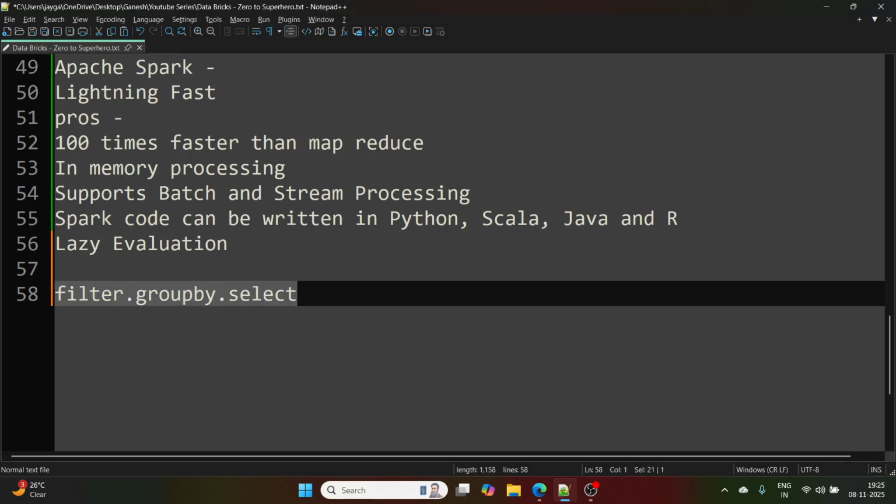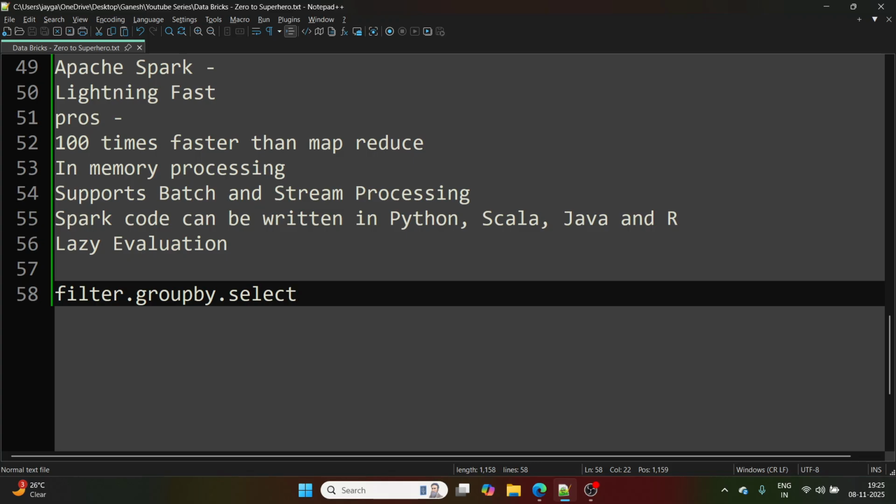These are all transformations. This is narrow transformation, this is wide transformation. What is narrow, what is wide, we have learned in the PySpark series already. I'll just tell you in brief. Narrow transformation is where no shuffling of data happens, there is no need of global aggregation. Wide transformation is where there is need of global aggregation, right?